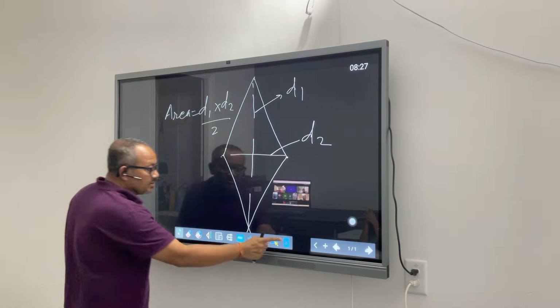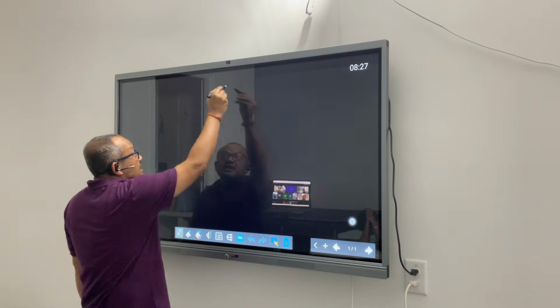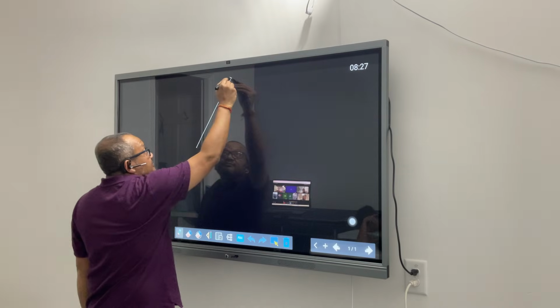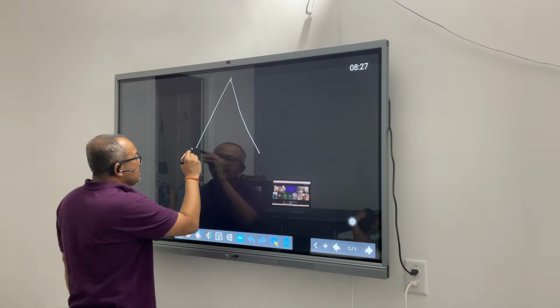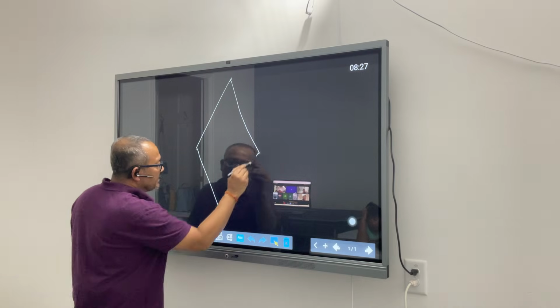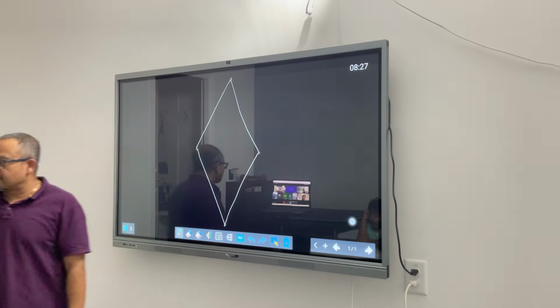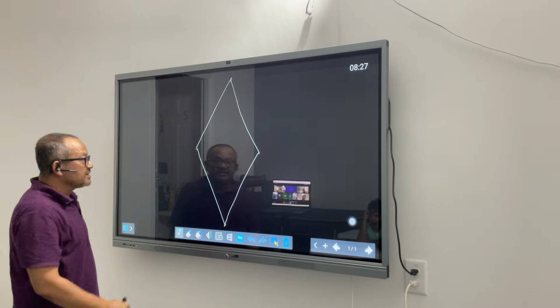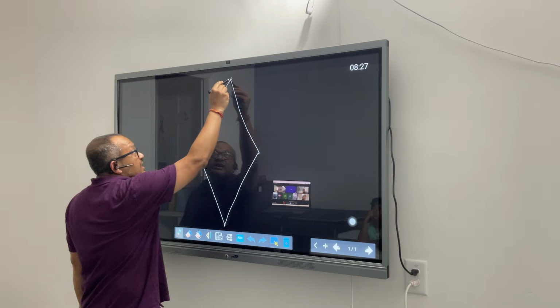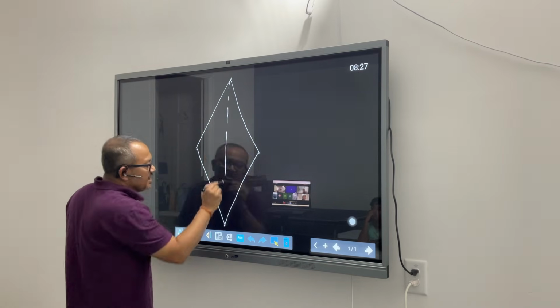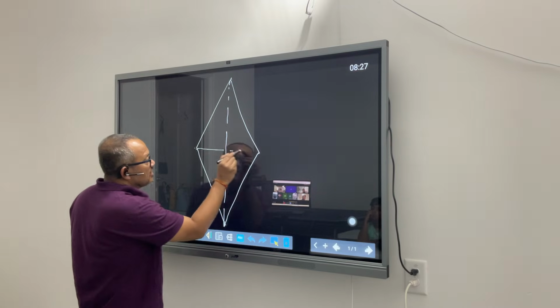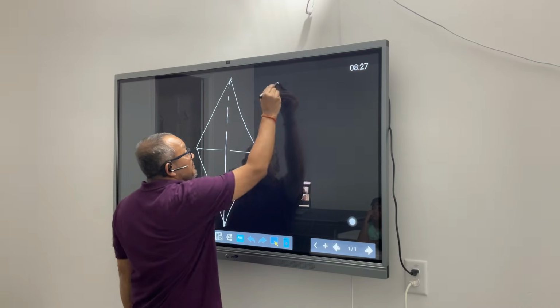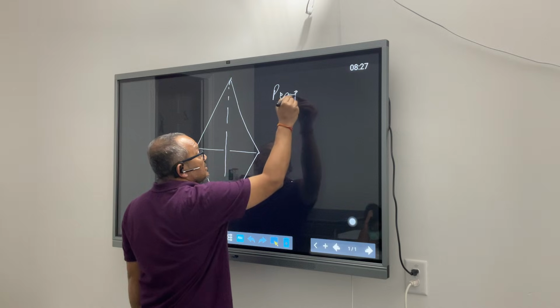Now, let's look at some of the properties of a rhombus. If you know a rhombus well, then you need to know that it has one very unique property. Apart from the four sides being of the same length, it has another unique property, which is that the two diagonals of a rhombus are perpendicular bisectors.